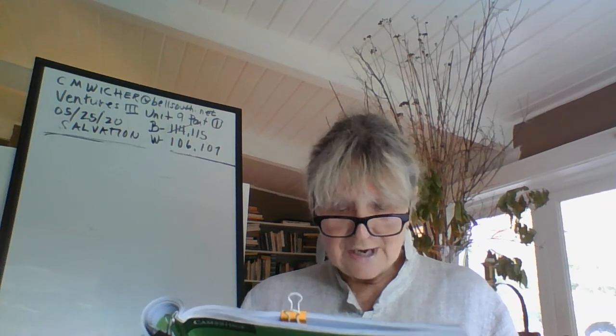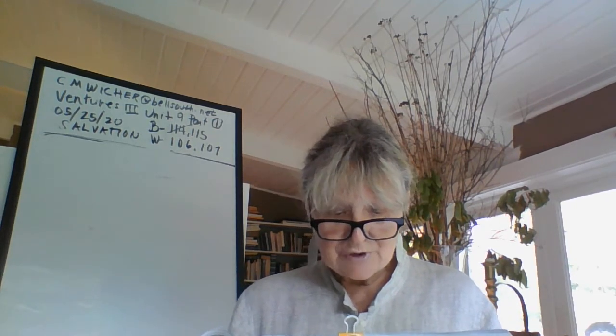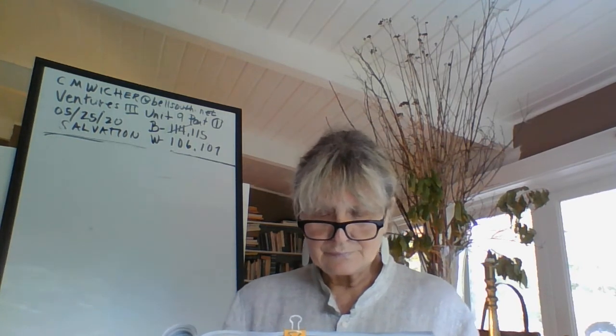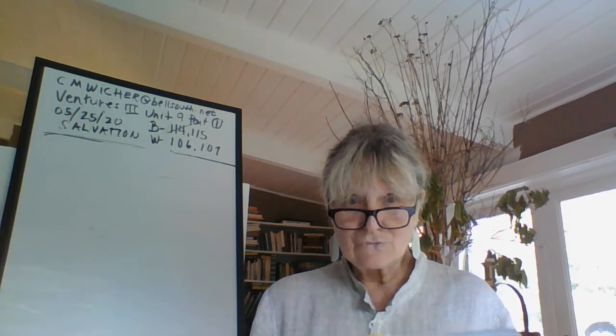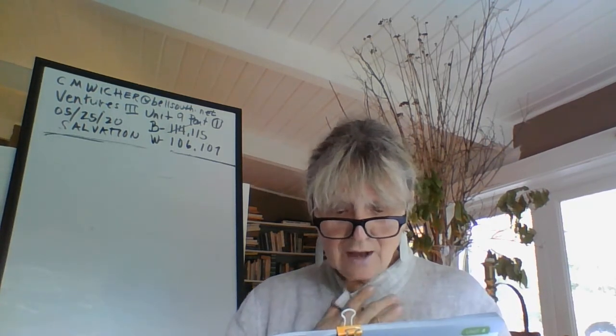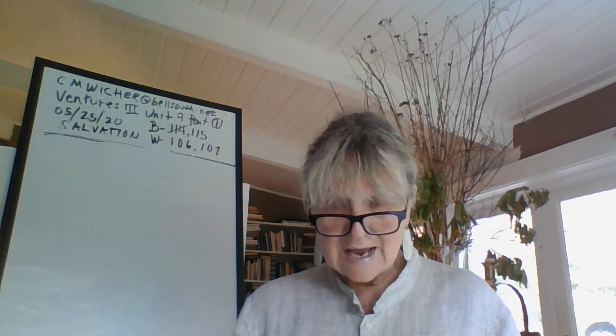Good. Number 8, while Diana was working outside, a stranger drove up to her house. What is it? Change it to I. While I was working outside, a stranger drove up to my house.